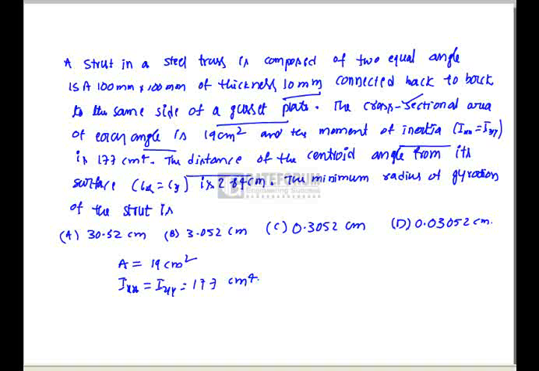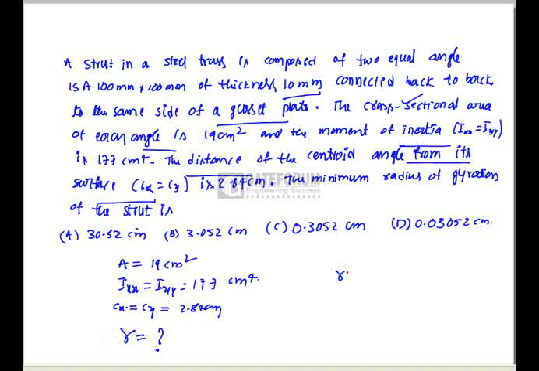The distance of the centroid of the angle from its surface, Cx and Cy, is given as 2.84 centimeters. We have to find the minimum radius of gyration of the strut.